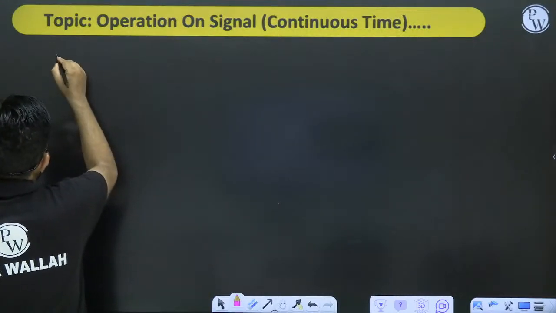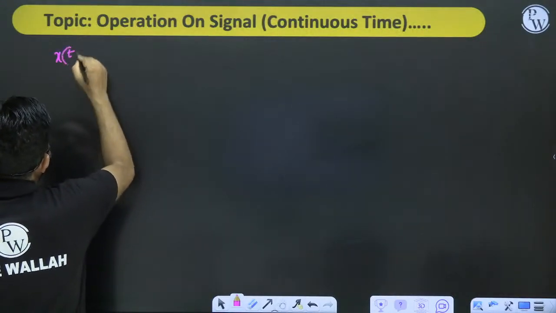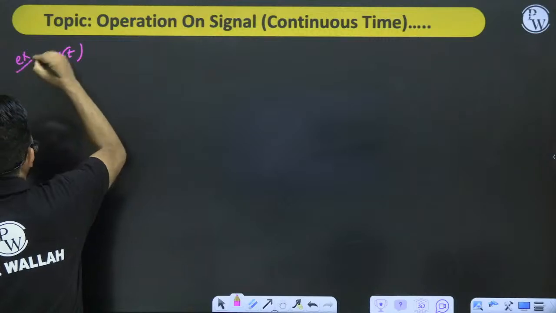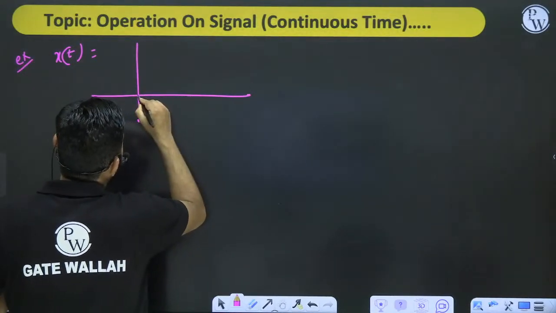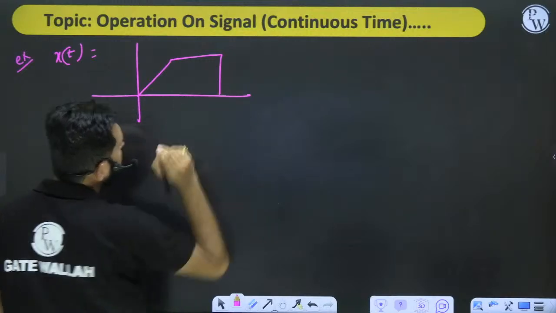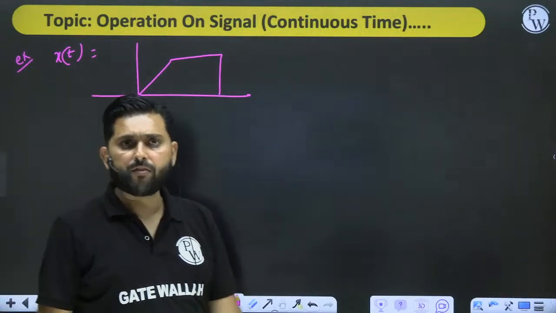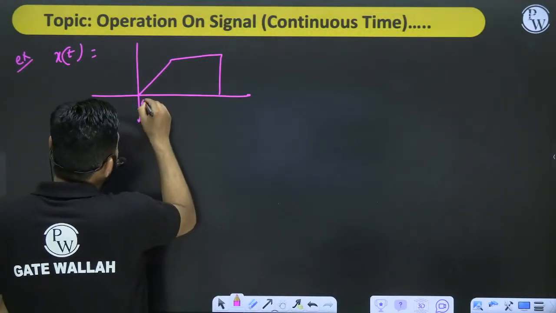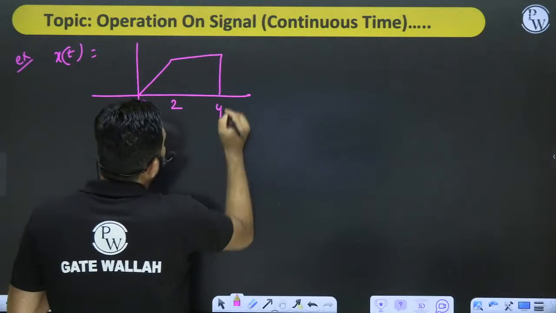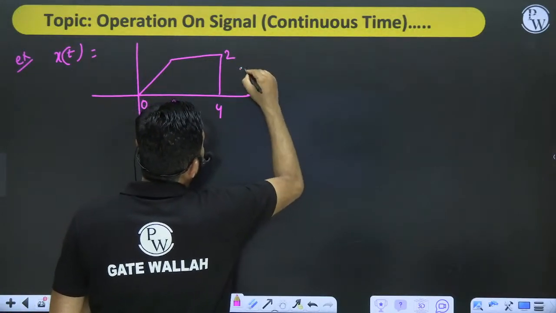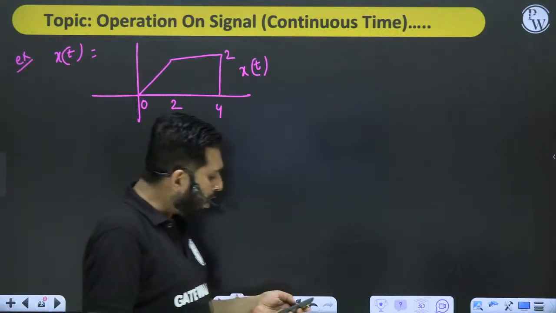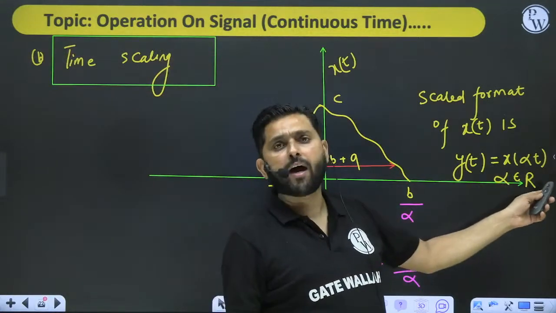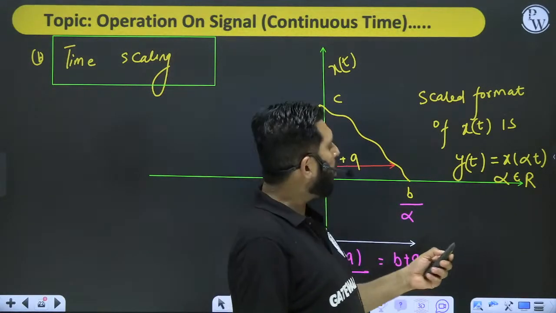Suppose we have x of t, again the same function. Let's take a general function. This is 0, this is 2, and that is 4, and this value is 2. This is what my x of t is. Now let's take all possible values of alpha. Here I said that alpha is a real number, so let's take all possible values of alpha.